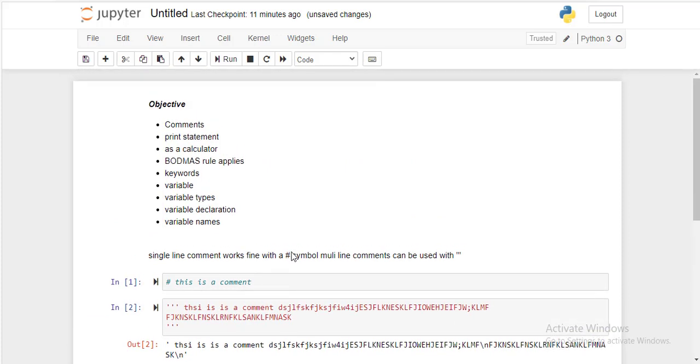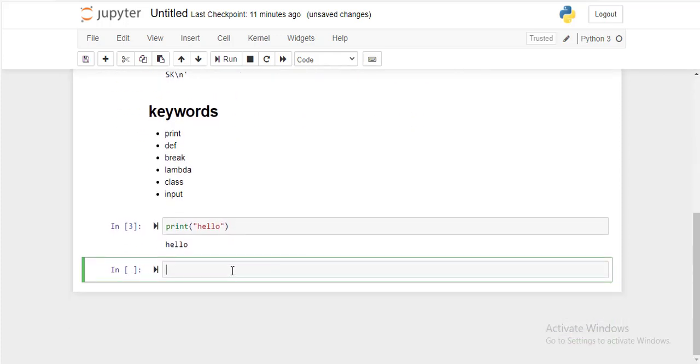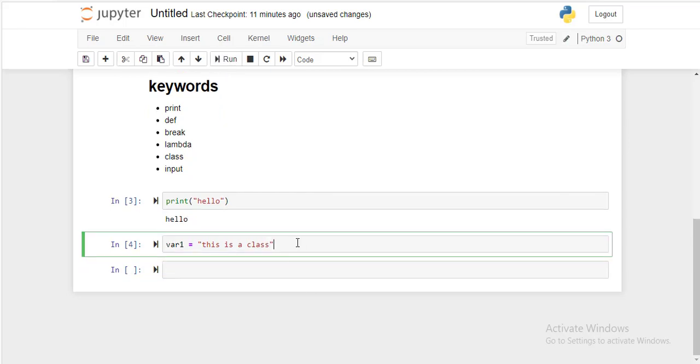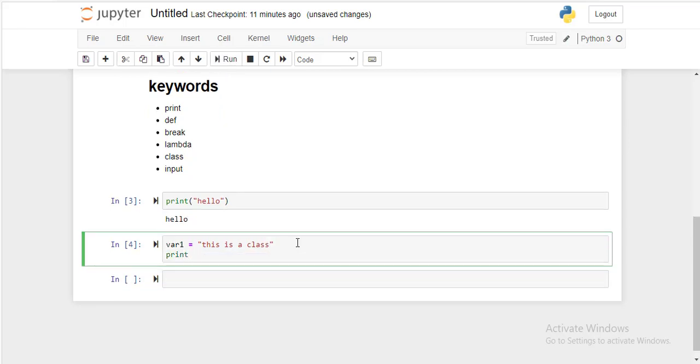Now, if you want to print, say there is a variable var1 is equal to, let's assign a string to it. This is a class, and now print this variable.